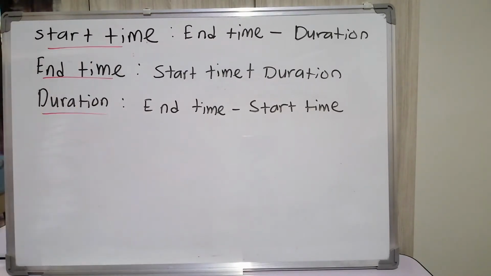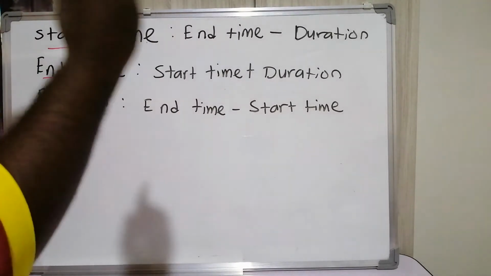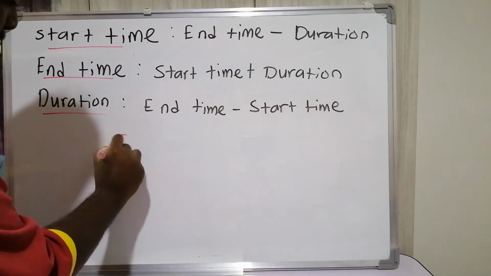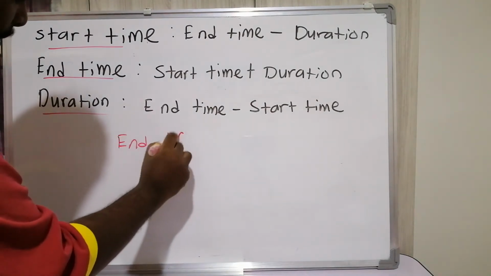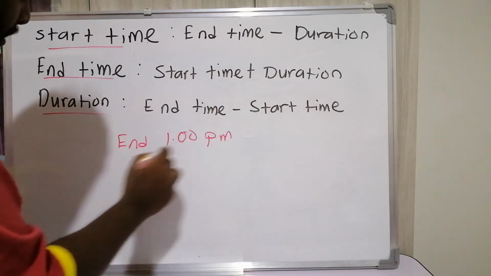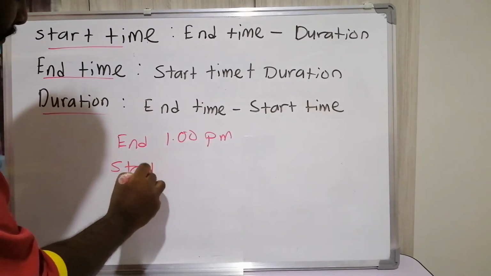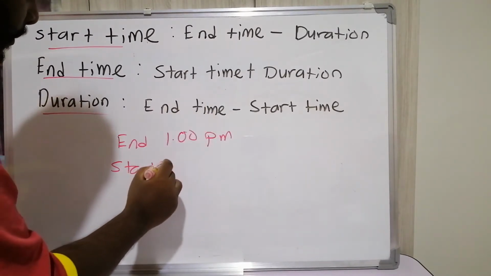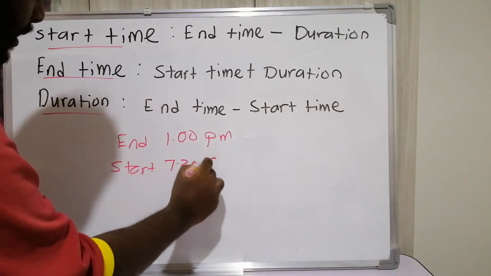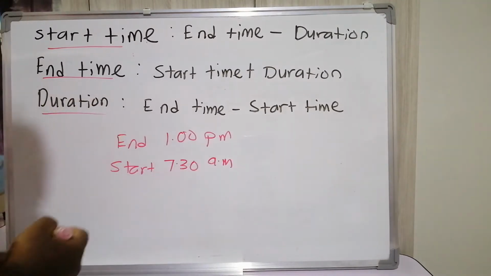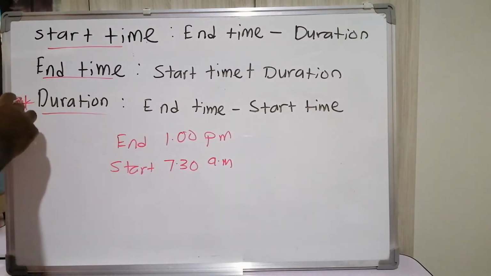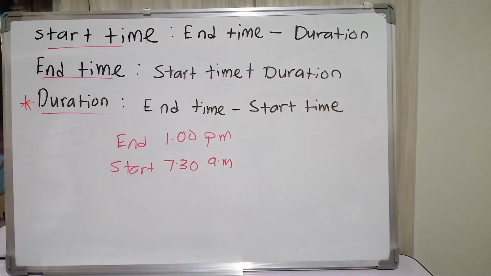So for example, just now what sir told you, our school ends at 1 p.m. and starts at 7:30 a.m. So how are we going to find the duration for our school time? How many hours are we spending at school?